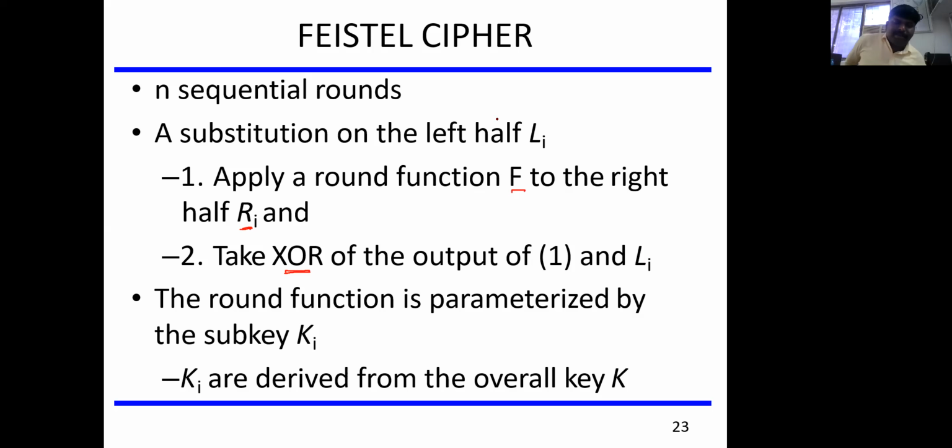So I was explaining about the round key function. As I explained in the previous session also, for the subkey, we may use the same key for all the rounds from the master key. We can derive the key Ki, which may be derived from the overall key K, called the master key.